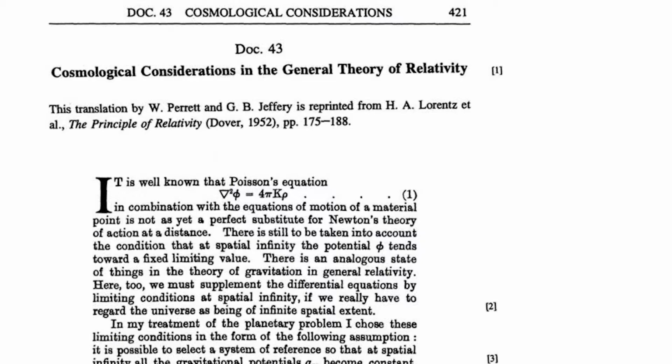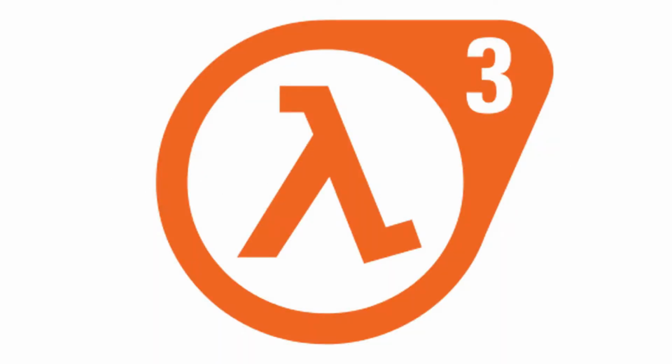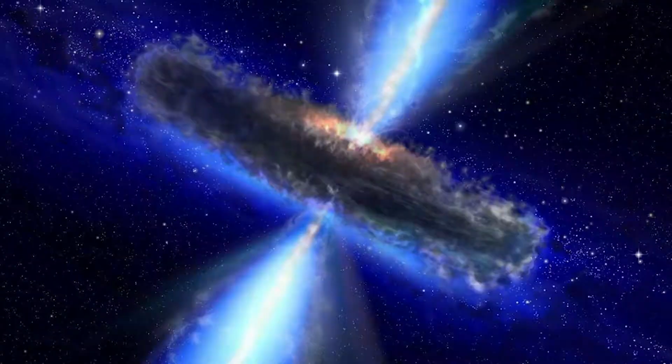In 1917, German mathematician and physicist Albert Einstein published his paper entitled Cosmological Considerations for the General Theory of Relativity. In this paper, Einstein makes an addition to his famous field equations by adding the constant denoted by lambda, which he calls the cosmological constant. The reason that he adds this to his equations is so that the universe does not collapse under the force